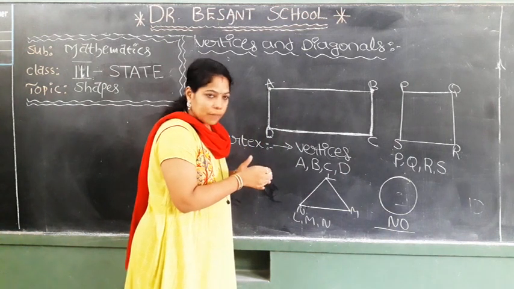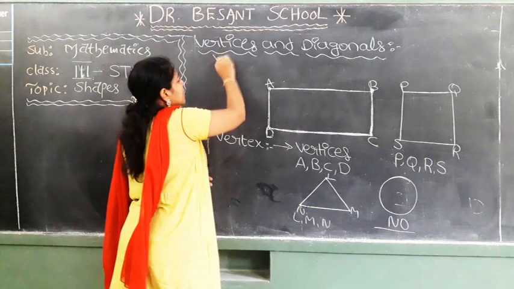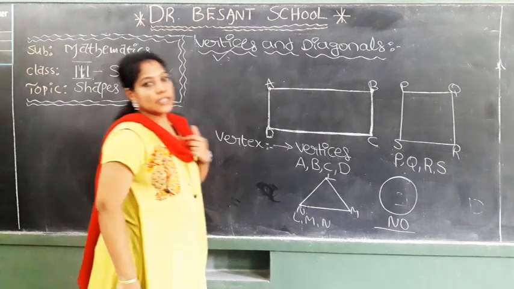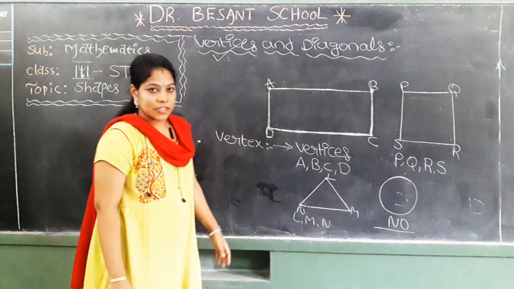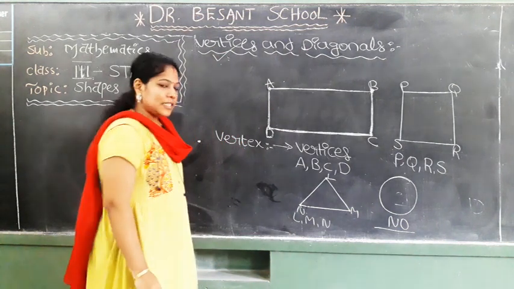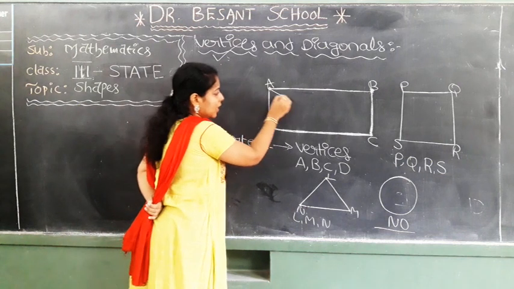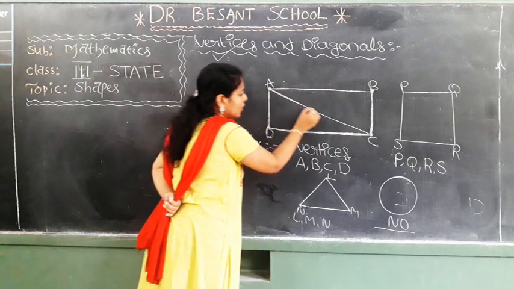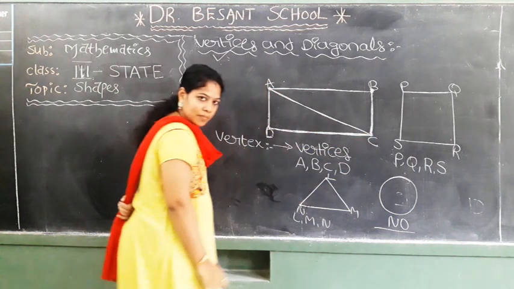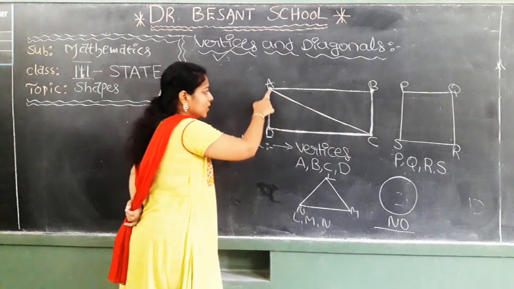Children, everyone understood about the vertices topic? Good. Vertices is over. Next. What is the next thing? Diagonals. See, I am drawing a line here. Observe this rectangle. I am drawing the line here. I draw like this, meaning I am connecting the opposite vertices.